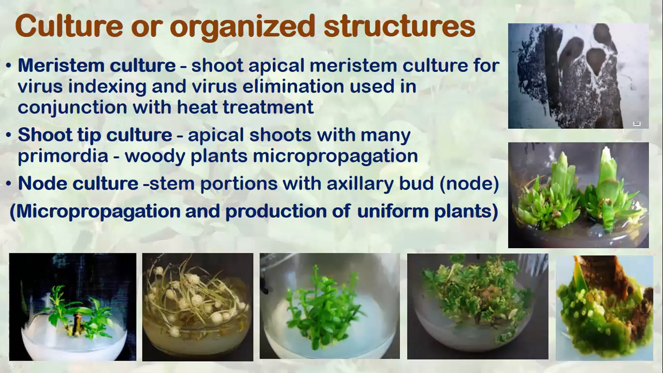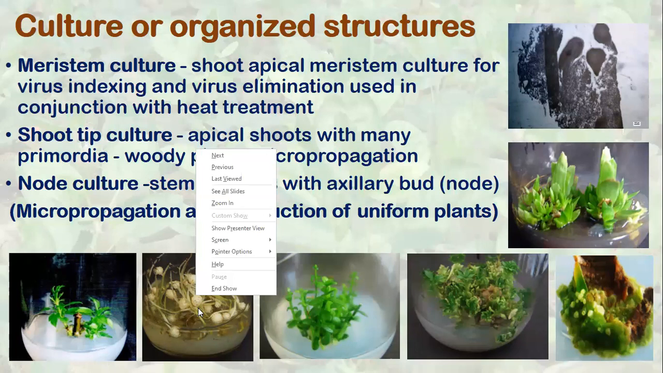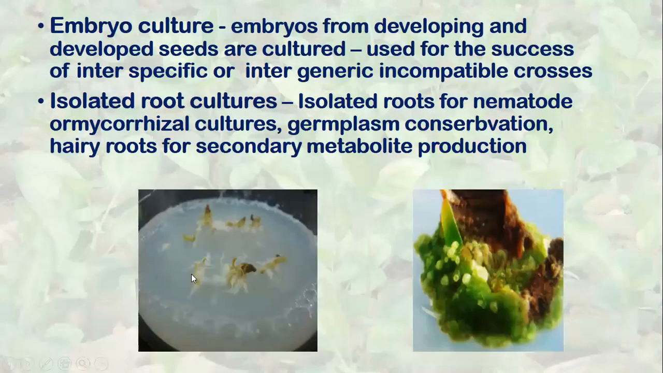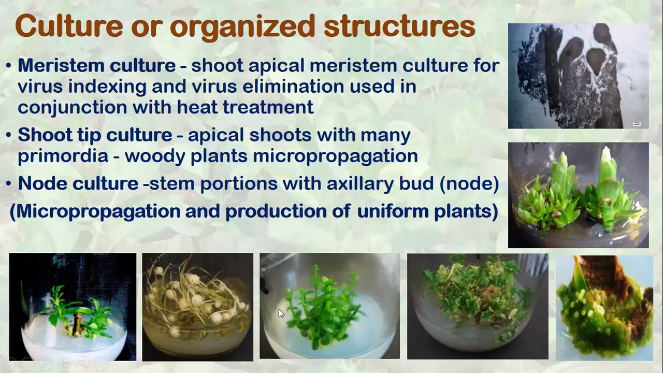And another type of culture which is very common in plant tissue culture is potato. These are the potato tubers. You can see in a bottle there may be 15 to 20 potato tubers. And then these are shoot cultures. These are shoot cultures. And these are the embryos on the leaf. These are the embryos.